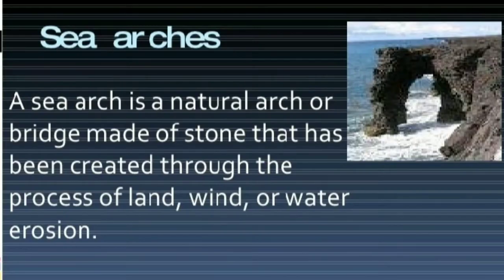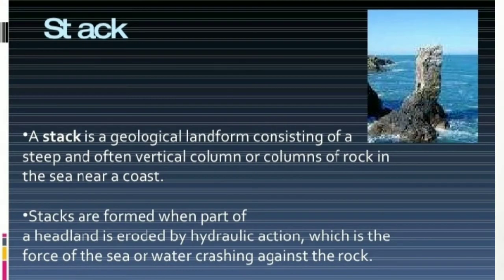Next landform is sea arcs. When two sea caves approach each other, then an arc is formed, that is known as sea arc. This arch basically consists of only the roof of the caves. In this, two sea caves are joined with each other, and due to the erosion, the rest part of the sea caves erode, leaving behind only the roof, and it results in the formation of an arc shape which is known as sea arc.